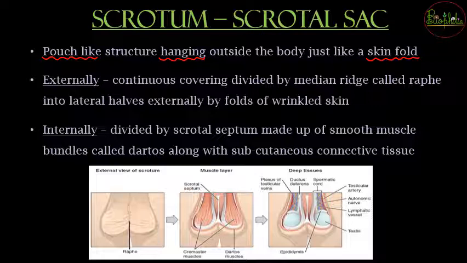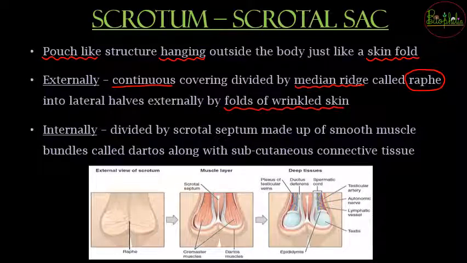And this pouch is going to have two layers, the external and the internal. सो जो एक्सटर्नल होता है, बाहर से वो दिखने में कैसे होगा? बाहर से if you see the scrotum, it is going to be a continuous layer and it is a continuous covering which will be divided by a median ridge. A median ridge यानी center में there will be a ridge that is called as raphe. This raphe is going to be the median ridge which will divide it into two lateral halves, यानी right and left half में divide करेगा, and there will be external folds of wrinkled skin.